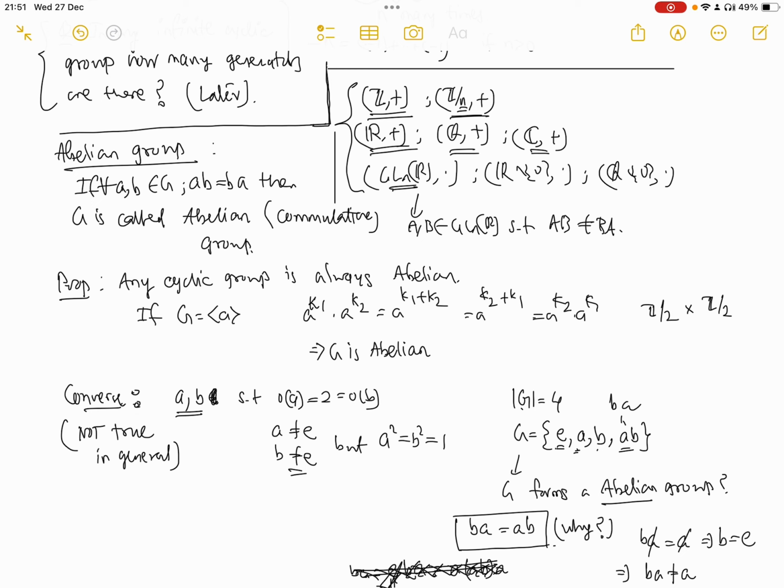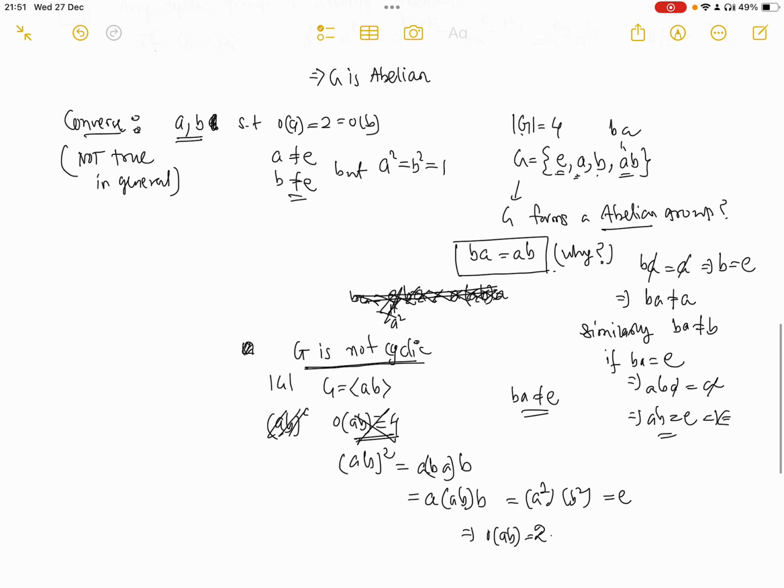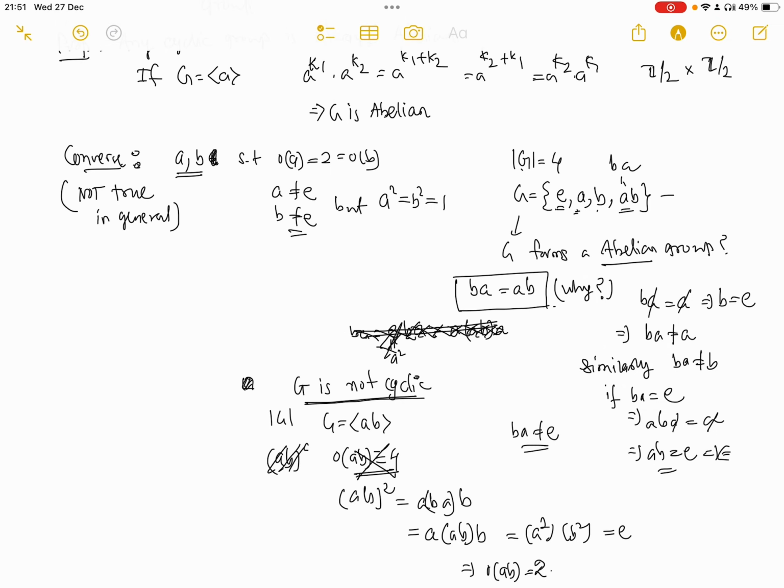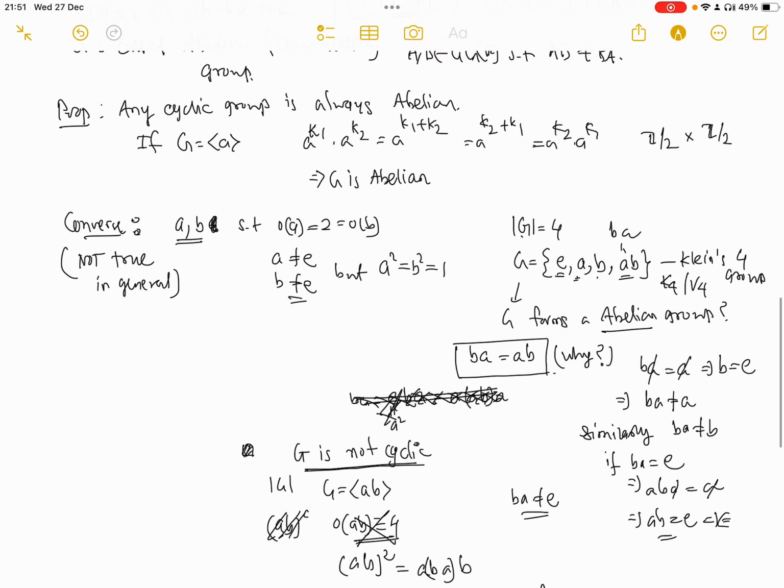And so sometimes we call this group Klein's 4 group, and it is sometimes denoted by K4 or V4. So we'll see both these groups are basically the same. Not exactly the same, but we'll see they are isomorphic. So we'll come to it later.